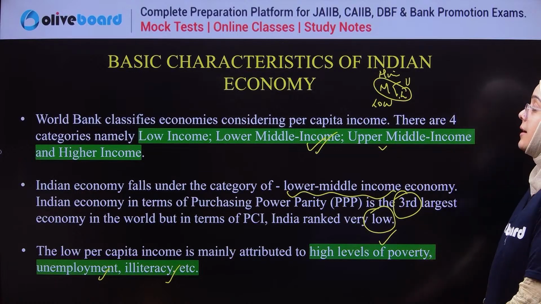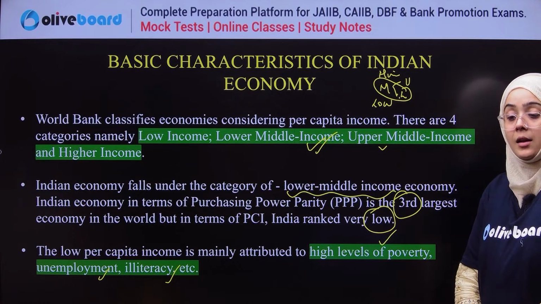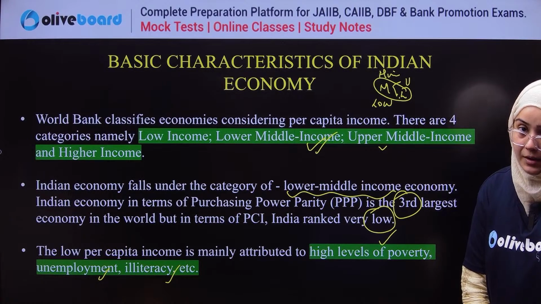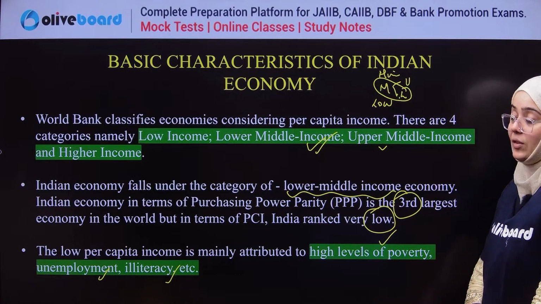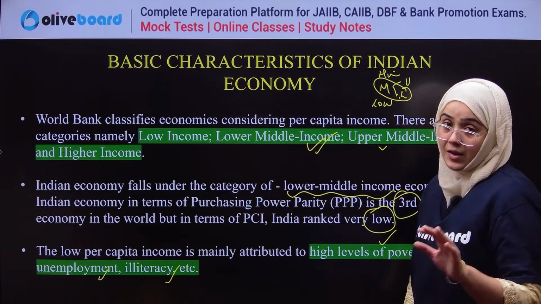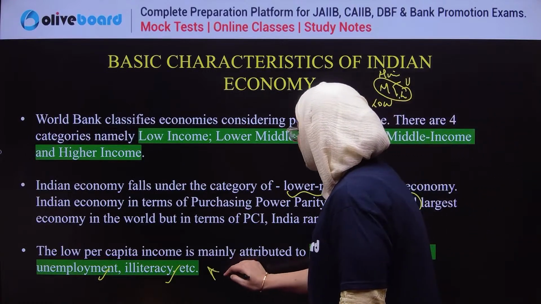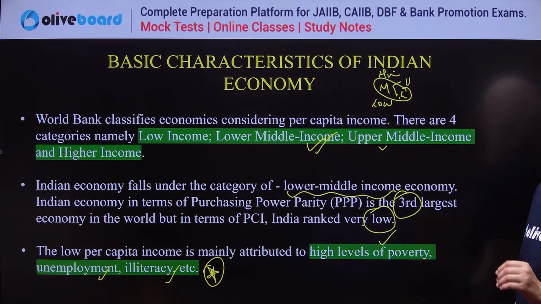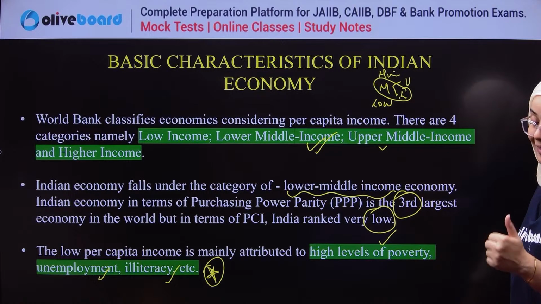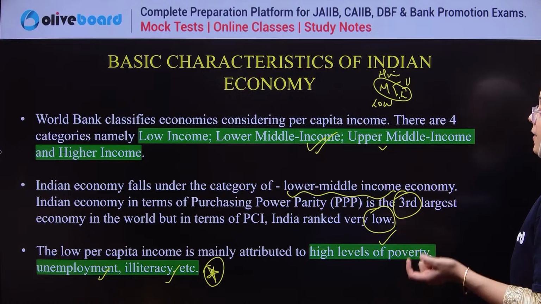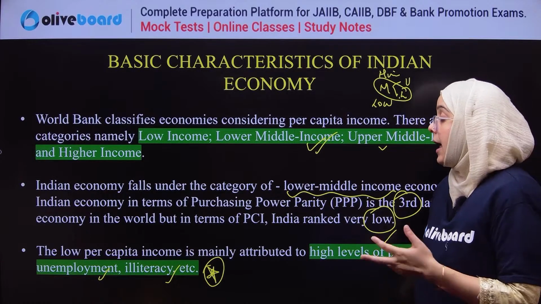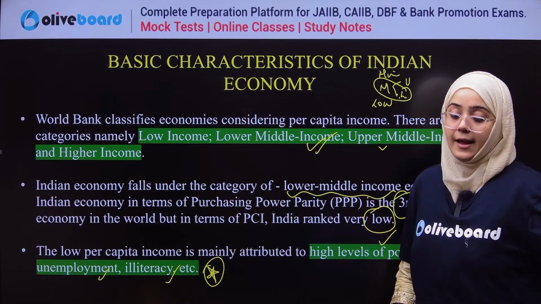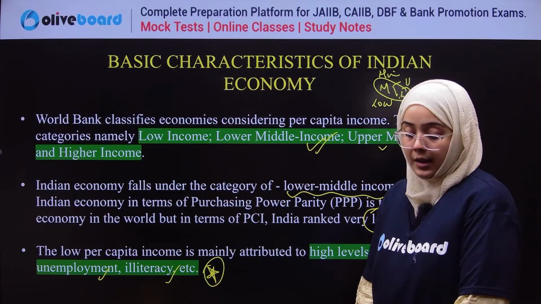Clear, everyone? Yes or no? So the basic characteristics are very simple. Any doubts? I hope there is no doubt in this. This is very important: low per capita income is attributed, first of all, to a high level of poverty. Second, there is unemployment, and third, there is a high level of illiteracy. Clear, everyone?